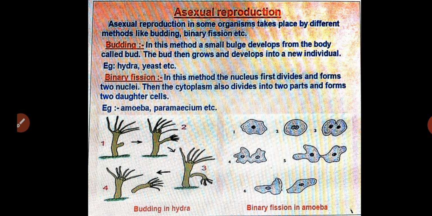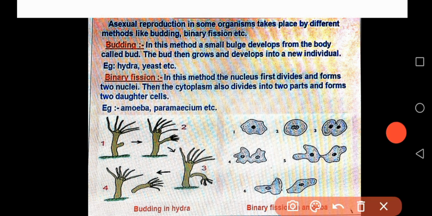So without males and females, how does reproduction take place? Some asexual reproduction methods are there, for example budding, binary fission, multiple fission, spore formation, regeneration, and some other methods as well. But in your syllabus, only two methods of asexual reproduction are there. The first one is budding, and the second one is binary fission. What is budding? What is binary fission? I will explain with examples.